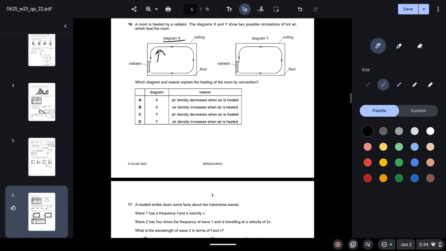So the option will be either A or B. And in option A it says air density decreases when air is heated. So we know that this is correct. When air is heated, the air particles get more spread out and hence the density decreases. So A is correct.